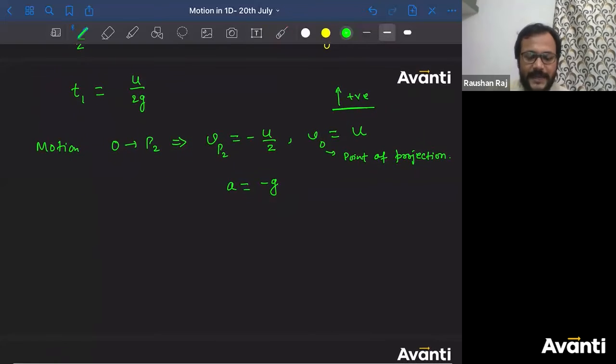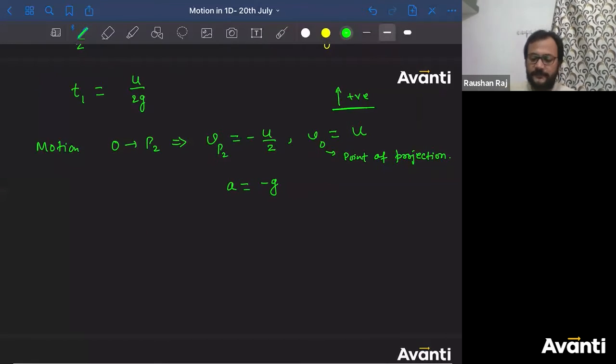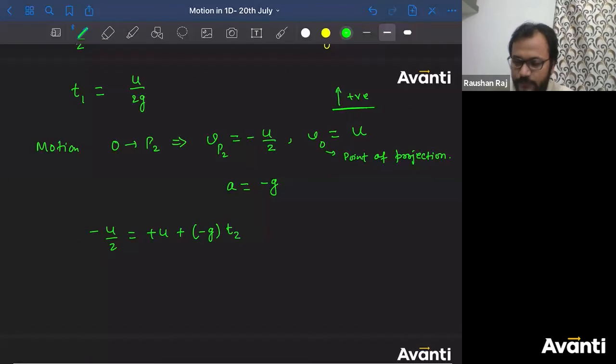Now use the first equation of motion. v is equal to u plus at. What is v here? Initial point is O. Final point is P2. So the velocity at P2 is the final velocity. So I'll write minus u by 2 is equal to initial velocity plus u, plus a into t. What is a? Minus g. What is t? Let's call that t2. Now let us find the value of t2. So I'll get g into t2 is equal to 3u by 2. So the correct answer for t2 will be 3u by 2g.